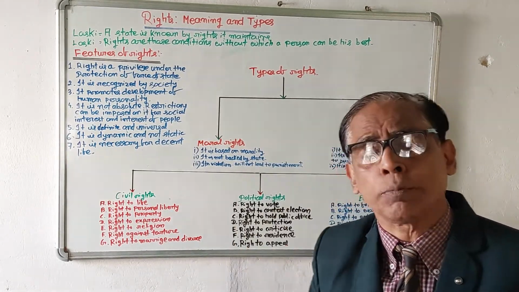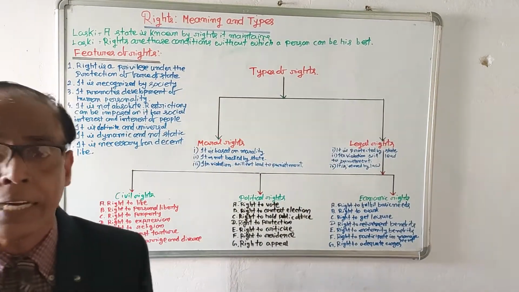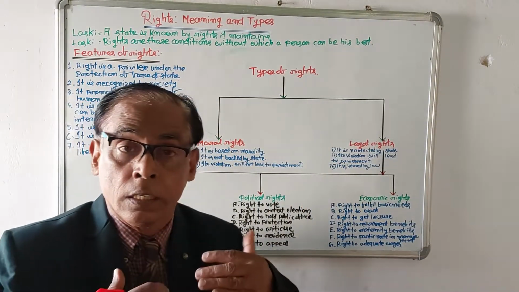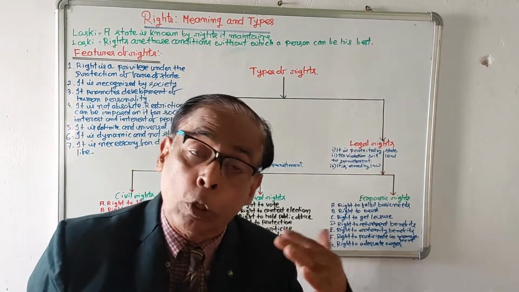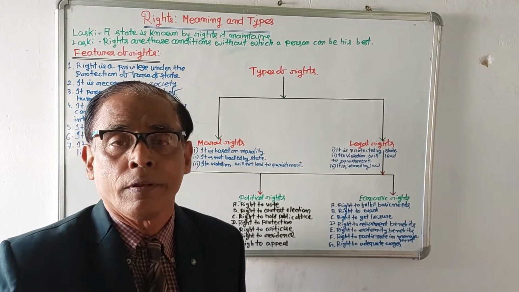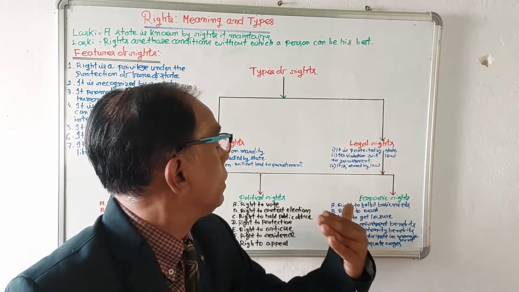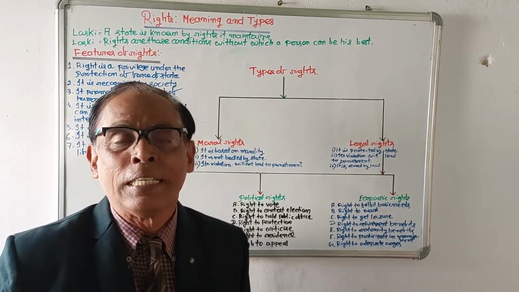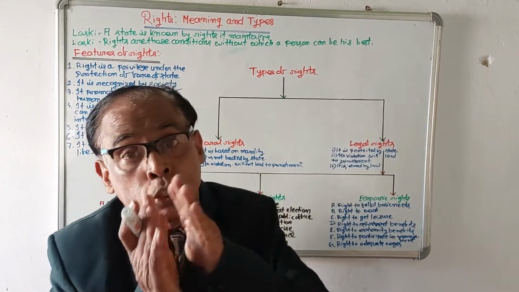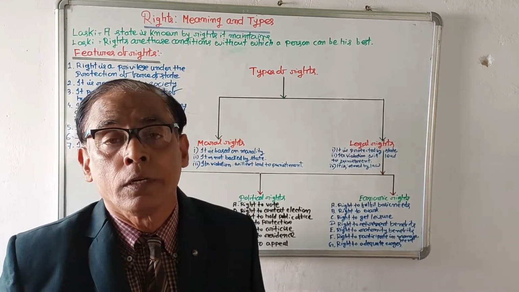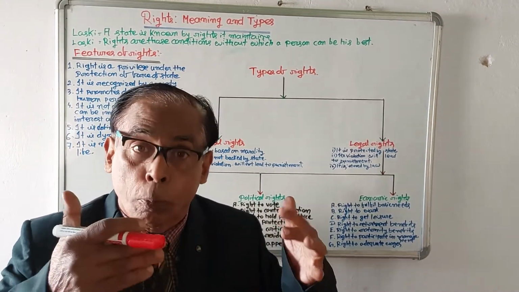Finally, just opposite of the moral right is the legal right. Legal rights means it is given by the state, its violation will lead to punishment, and finally it is backed by law. So legal rights means there are some rights which are given by state to citizens for their development. Number 2, if these rights are violated, state will come forward to protect.